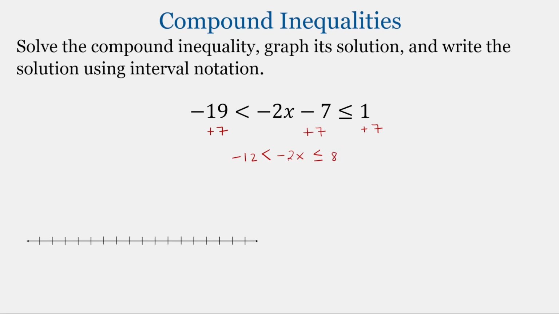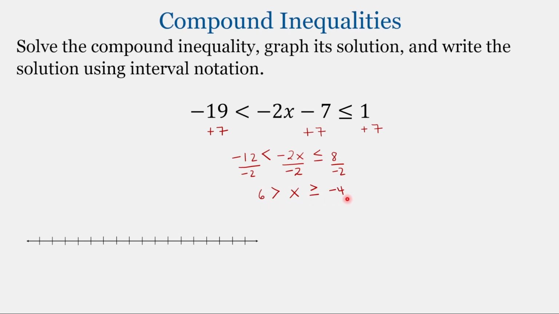Our x is now multiplied by -2, so we'll need to divide by -2. That results in an x in the middle. We got our x by itself, but we also need to divide both the left side and the right side by -2. So -12 divided by -2, that's 6. 8 divided by -2 is -4. And if you multiply or divide by a negative, you have to switch the direction of that inequality symbol. So we end up with 6 greater than x, greater than or equal to -4.